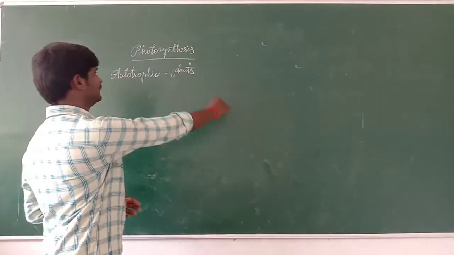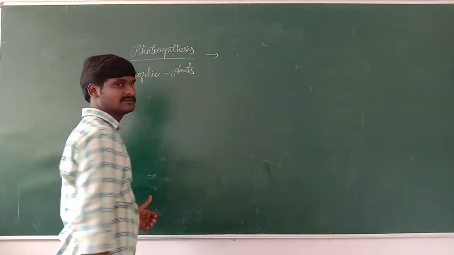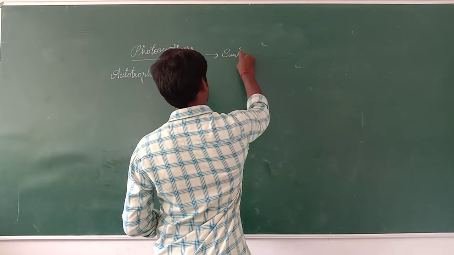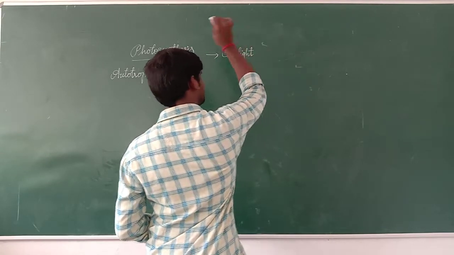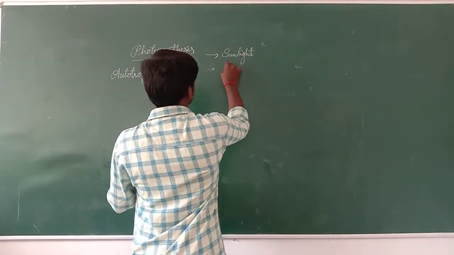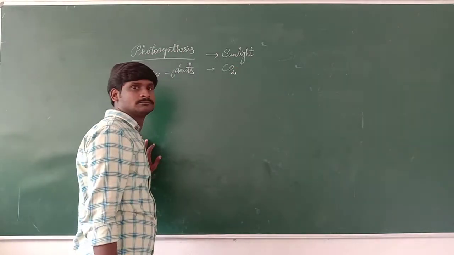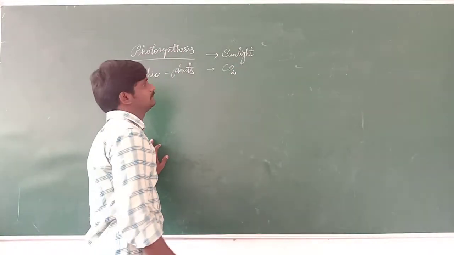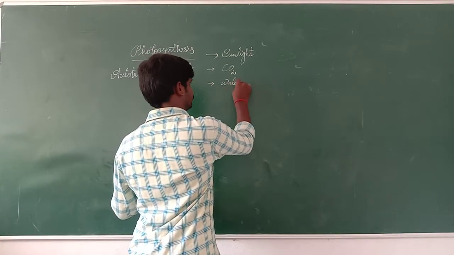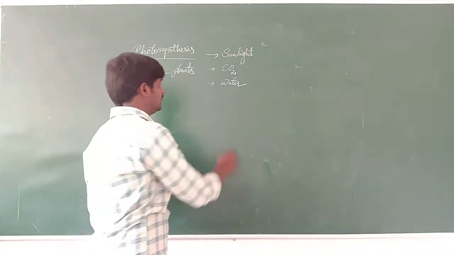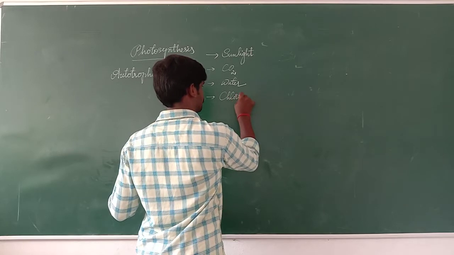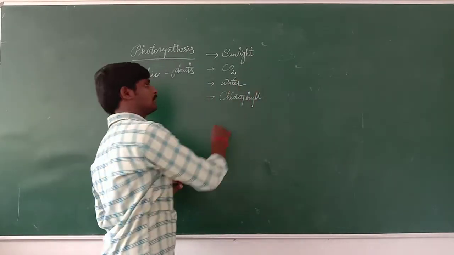The main factors for the plant for the photosynthesis process are: one is sunlight, the second is carbon dioxide, CO2, next is water, and the fourth is chlorophyll.